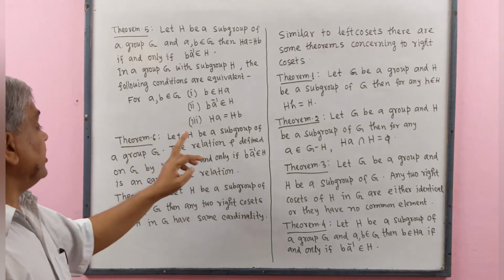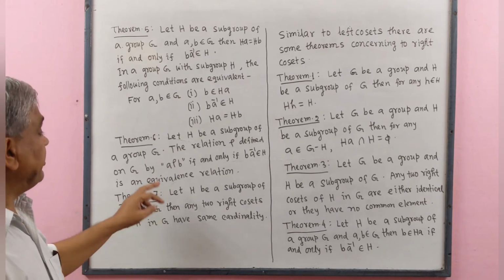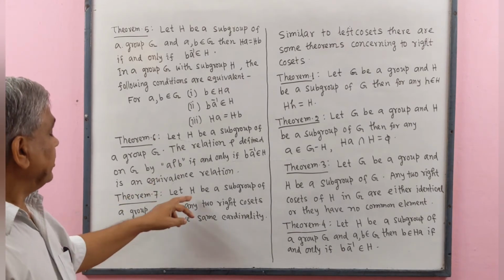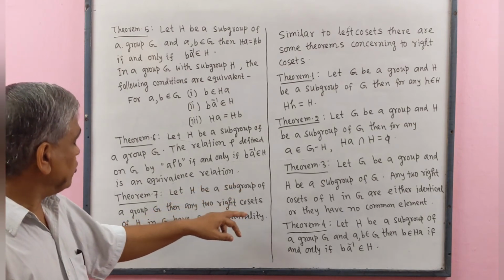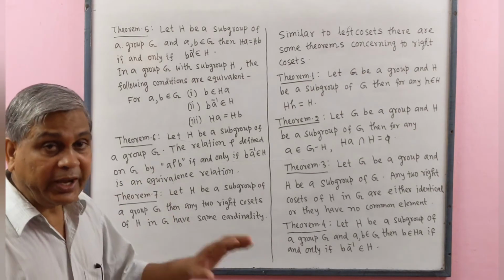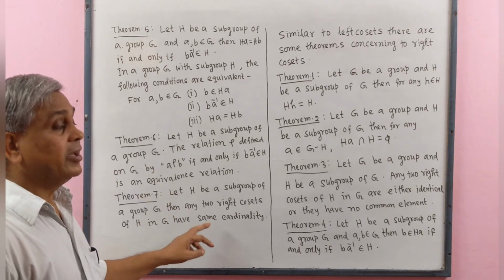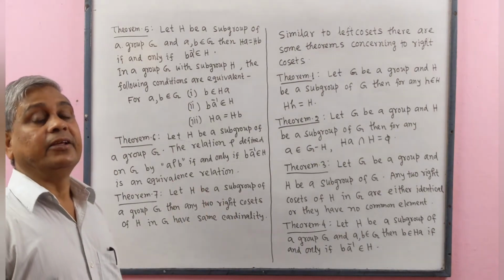Theorem number 7. Let H be a subgroup of a group G, then any two right cosets of H in G have the same cardinality.